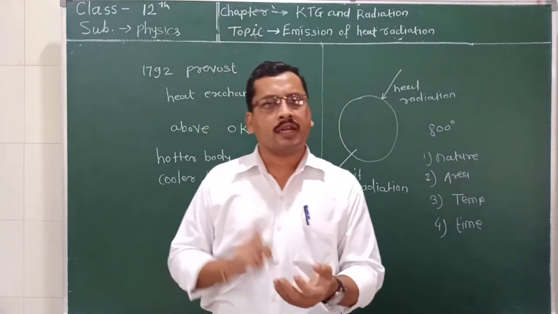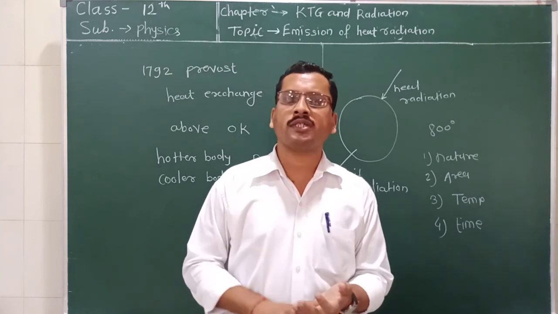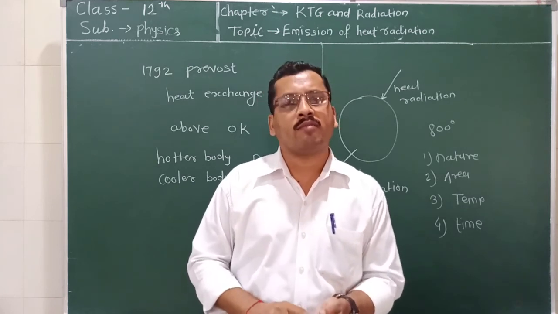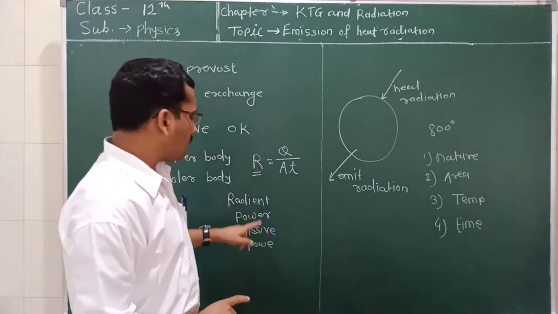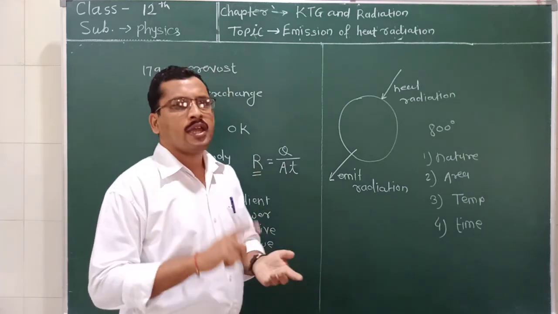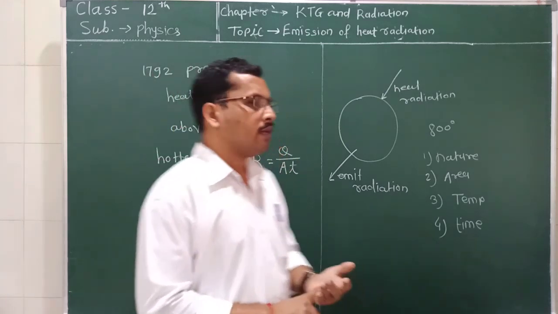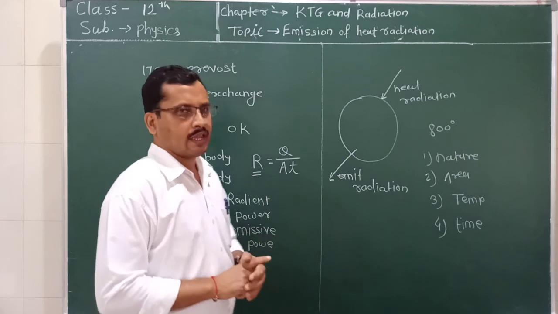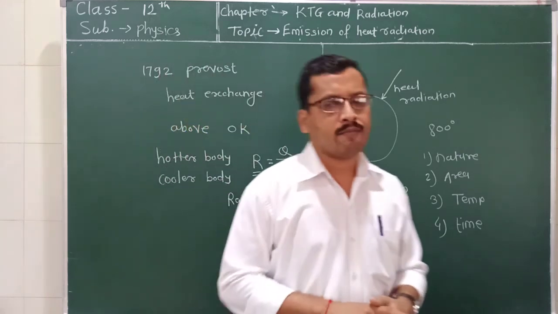Because the incident heat and the emitted heat are both the same if the body is in thermal equilibrium. So we can say that the amount of heat emitted per unit area per unit time is called the radiant energy, or radiant power, or also the emissive power.